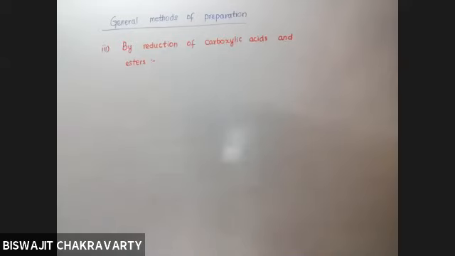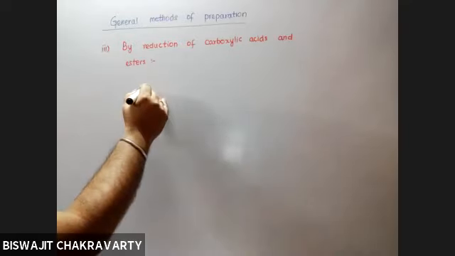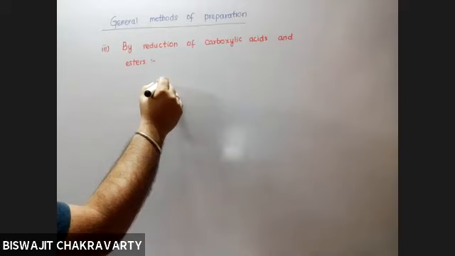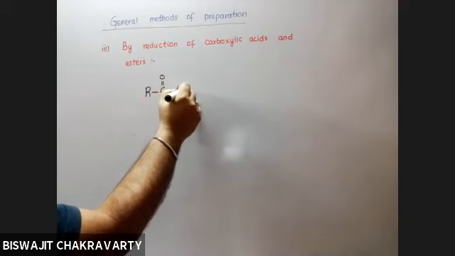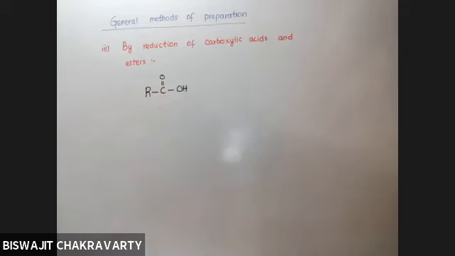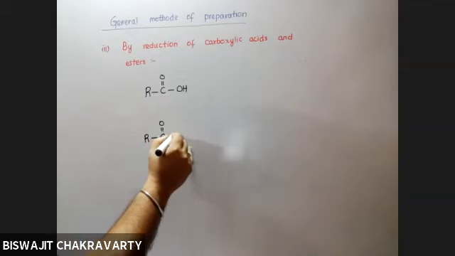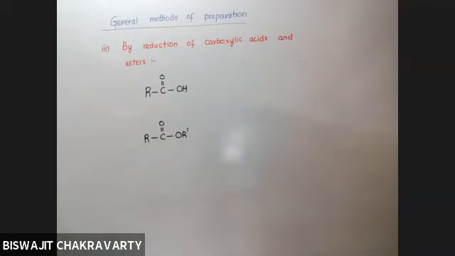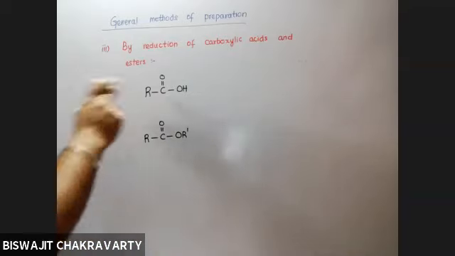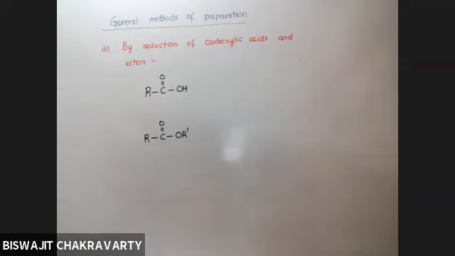So again, when we talk about reduction of carboxylic acids and esters, I would like to mention certain things. Carboxylic acids, as you know, is RC double bond OH, and esters are RC double bond OR dash. This is an ester, this is a carboxylic acid.